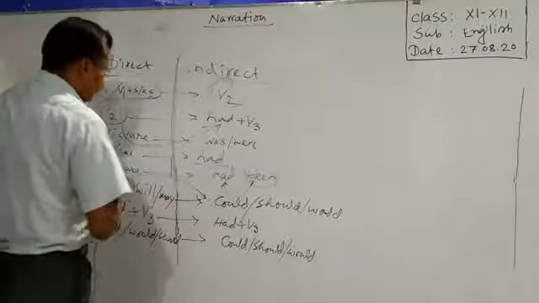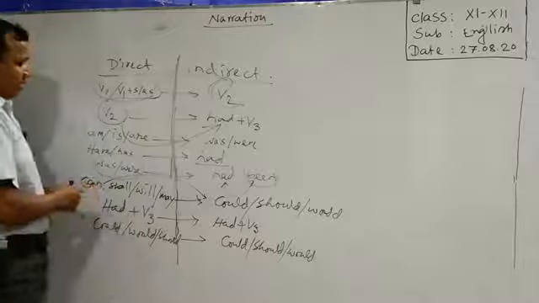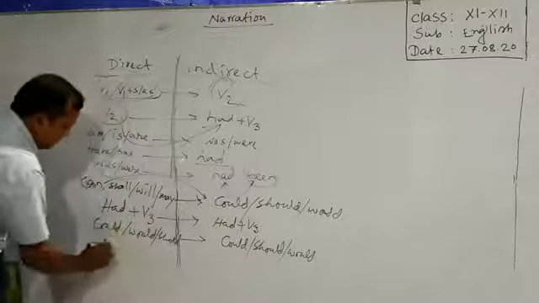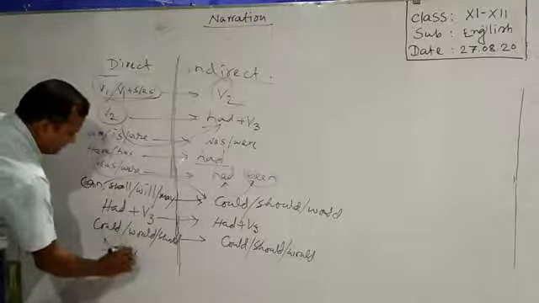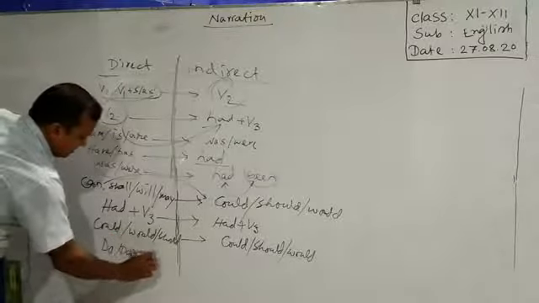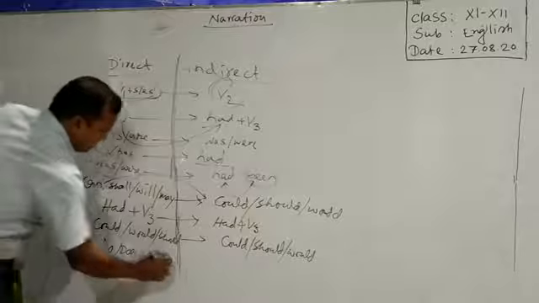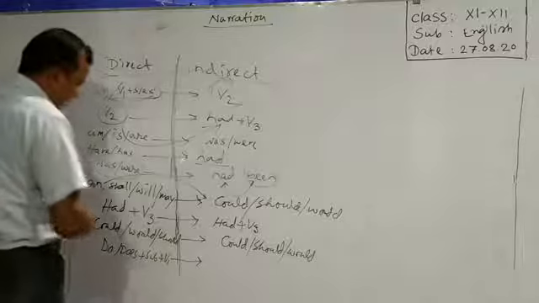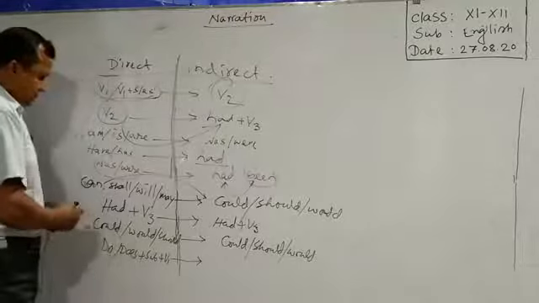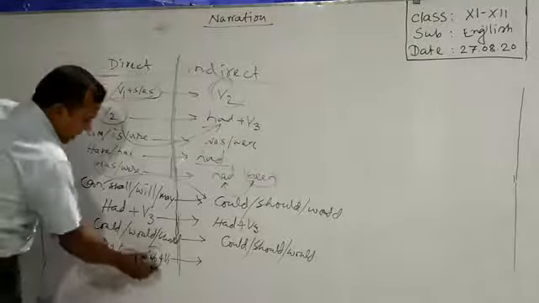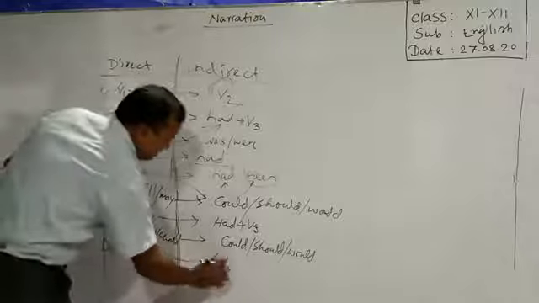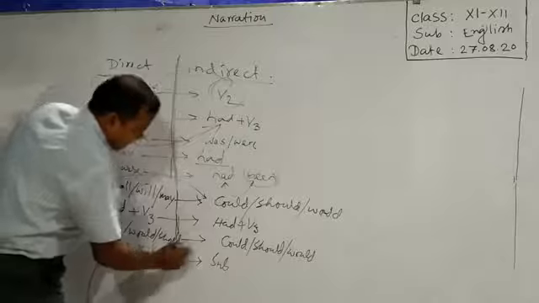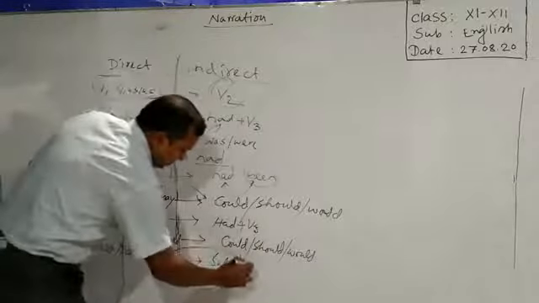Okay. And in interrogative sentence, we find such a structure: do, does, subject, verb 1. This is the structure that is seen in present indefinite tense. In interrogative sentence, what you have to do, you have to write the subject first, then you have to change the finite verb, I mean the principal verb, into verb 2.